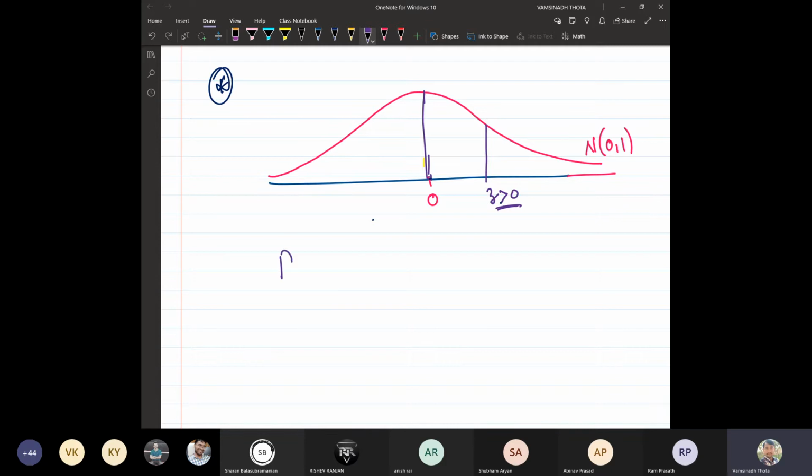Now, I would like to find out the probability of minus infinity less than capital Z less than small z. So basically, what I'm interested in is the value under the curve, this entire value.